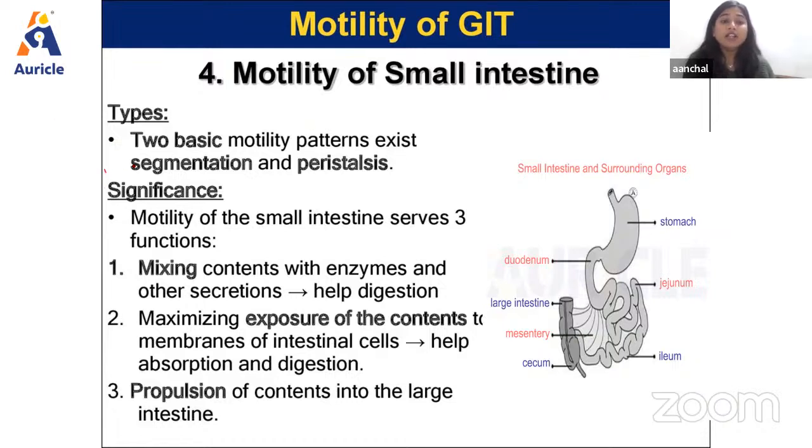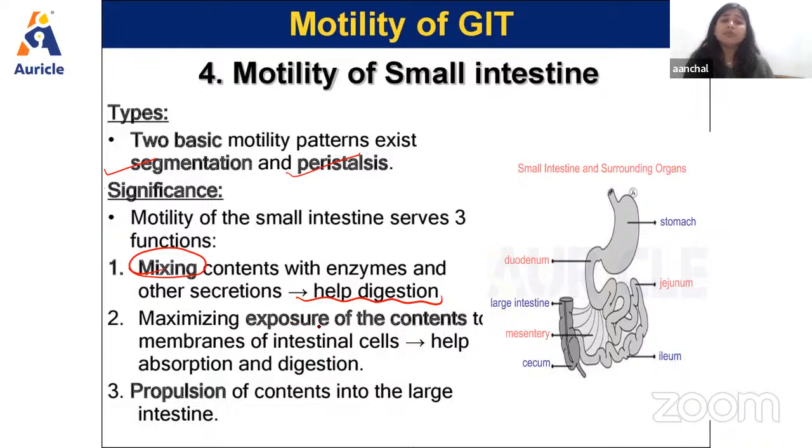The first we have segmentation, the second we have peristalsis. Okay, so the significance of the small intestine movements: they serve three functions. The first is mixing the content, the enzymes and other secretions with the food that help in digestion. So this movement is very important because in segmentation there will be mixing of food with the juices or with the enzymes that are responsible for the digestion of food, right?